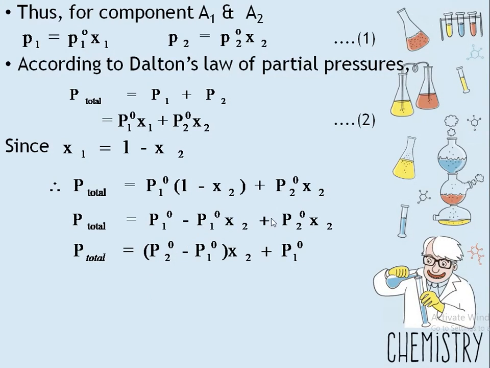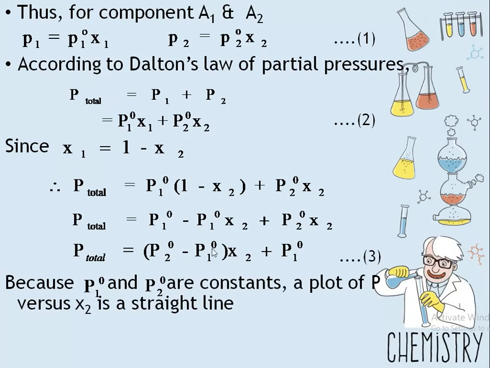So here X2 is common. When we take X2 common, we get P2 naught minus P1 naught, plus P1 naught. Further, because P1 naught and P2 naught are constant, meaning the vapor pressure of a pure component is always a constant. They have some vapor pressure, right?